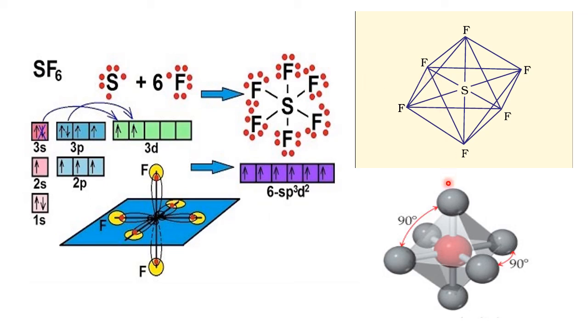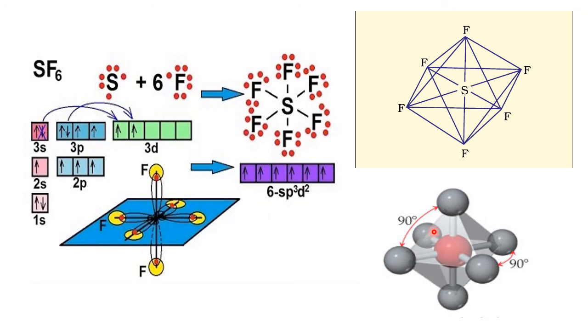This also looks like this only. This is called octahedral, eight corners. So 1 here, 2 here, 3 here, 4th behind. Imagine 4 corners on the top and 4 on the bottom; totally 8 corners are there. This is called octahedral. You just bring it to the mental picture. This looks like this. So today we learnt PCl5.